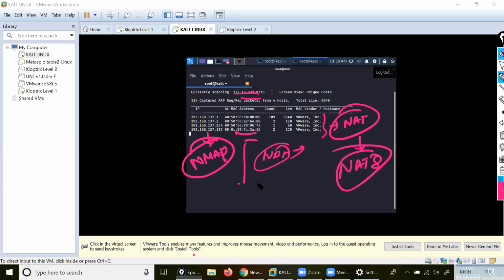Understood? That is why I will use it. I will check the ports for my, like, what are the open ports? What are the open services inside that network that are available? Understood? Like the operating system, everything I will go and check.